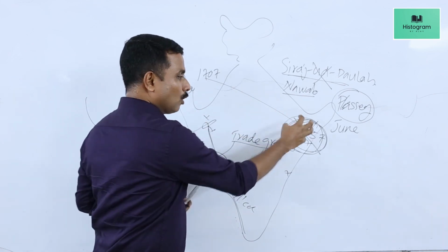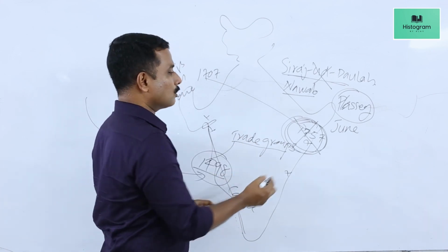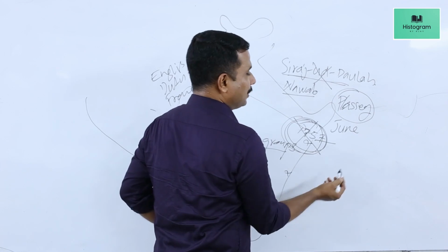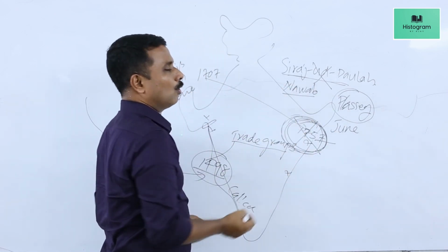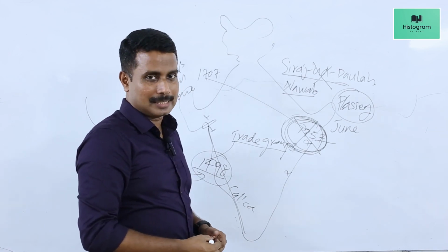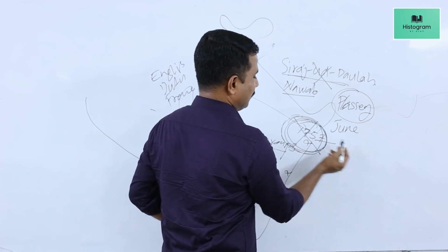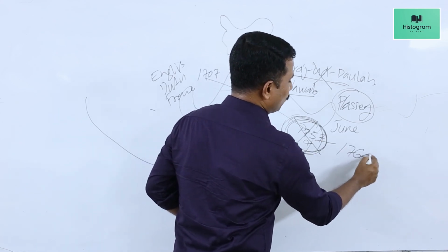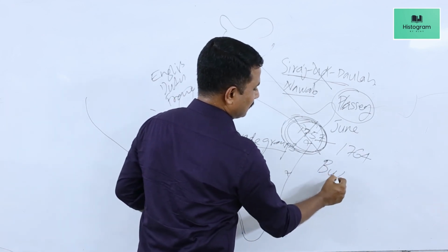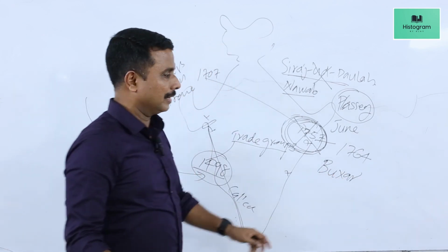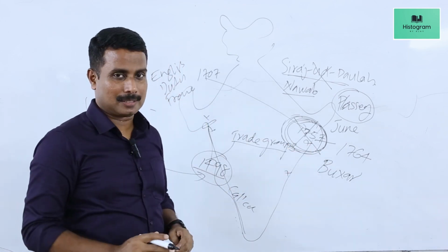Even though the rule of Bengal was not directly taken over by the British East India Company, the rulers of Bengal were appointed by the British East India Company. So there was an indirect control over Bengal by the British East India Company. And within some years after 1757, in 1764, they fought another battle, the Battle of Buxar, against three Indian powers.